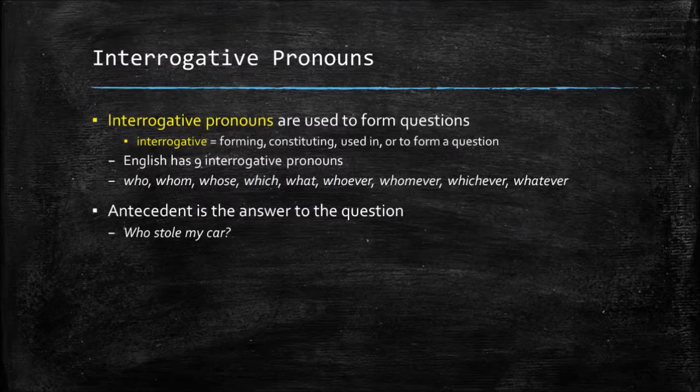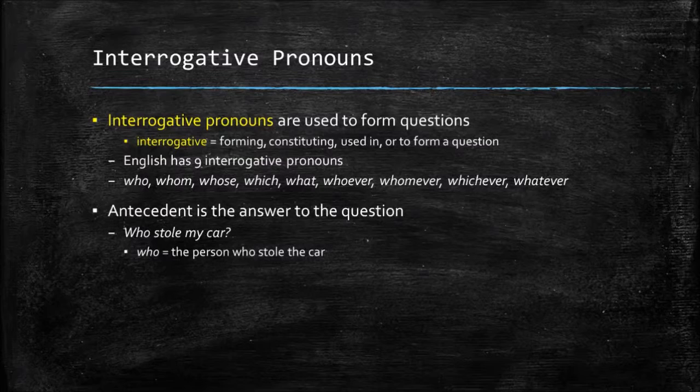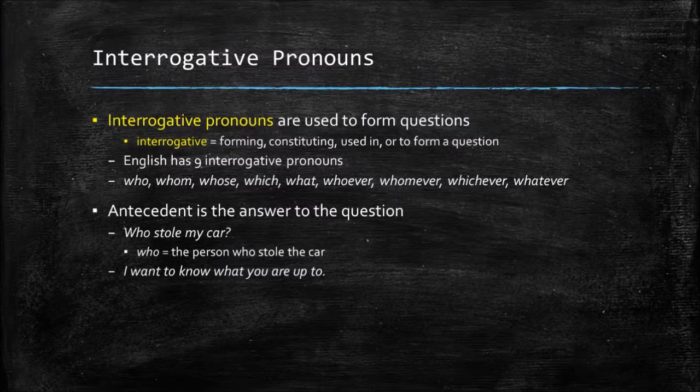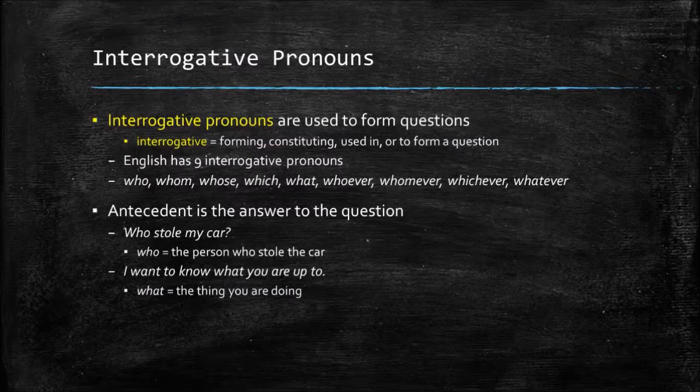In this sentence, who stole my car? The interrogative pronoun who is referring to the antecedent of whichever person it is that stole the car. In this sentence, I want to know what you were up to. The antecedent of what is whatever thing that is that you are up to. It's the answer to the question, basically.